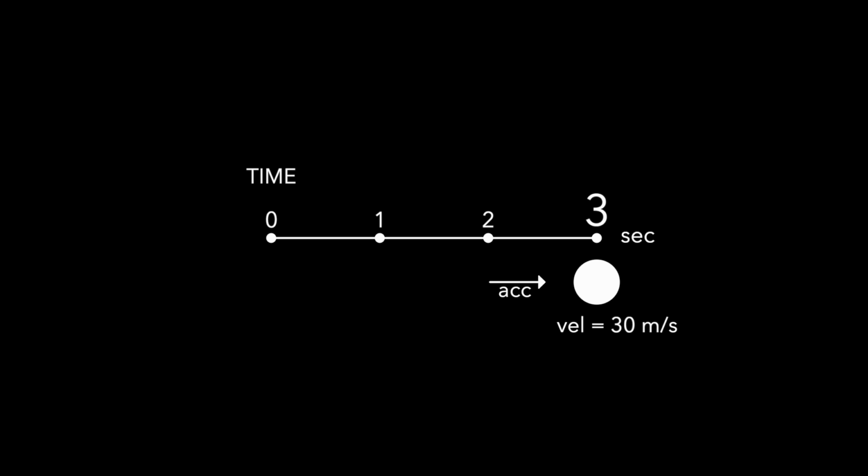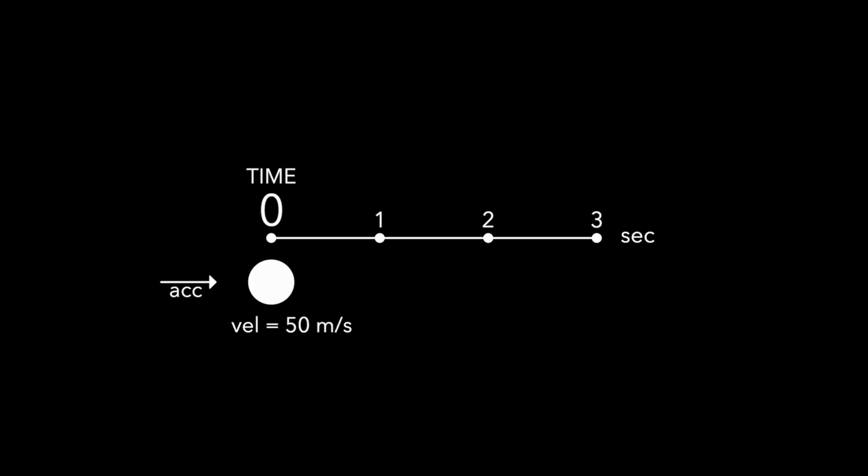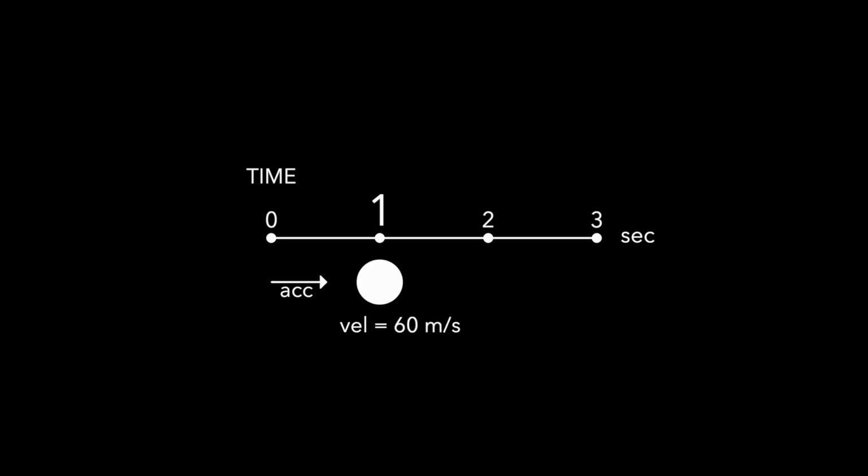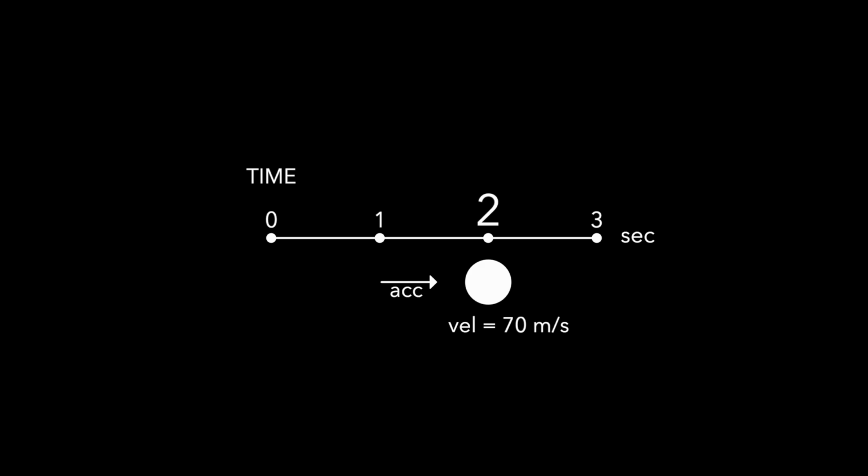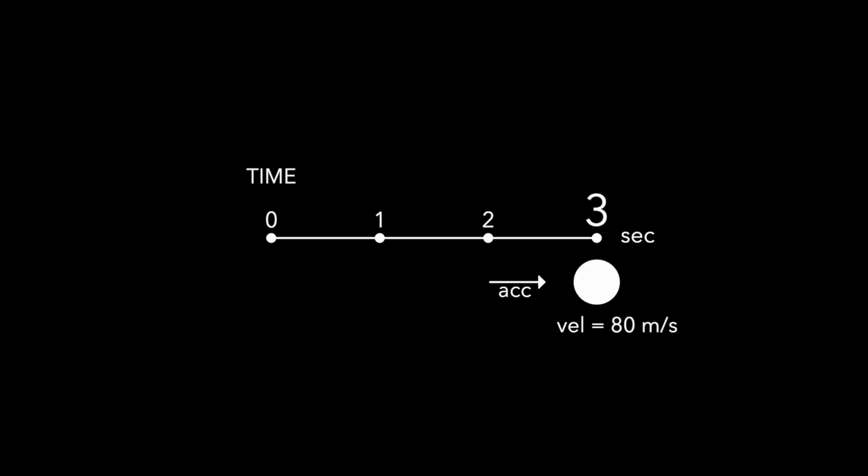For example, velocity could be 50 meters per second. After the next 1 second, we get 60 meters per second. After 2 seconds, we get 70 meters per second. And after 3 seconds, we get 80 meters per second. And now I ask you for attention.